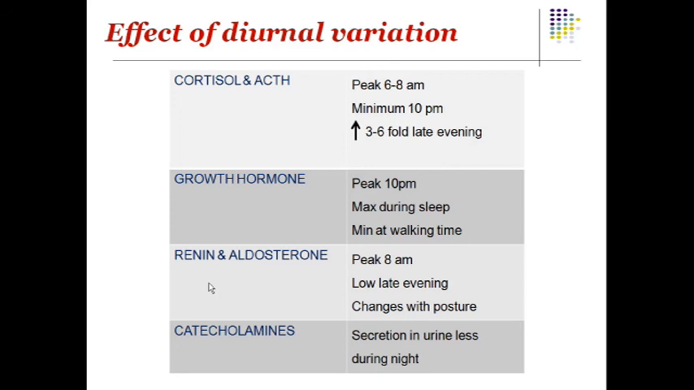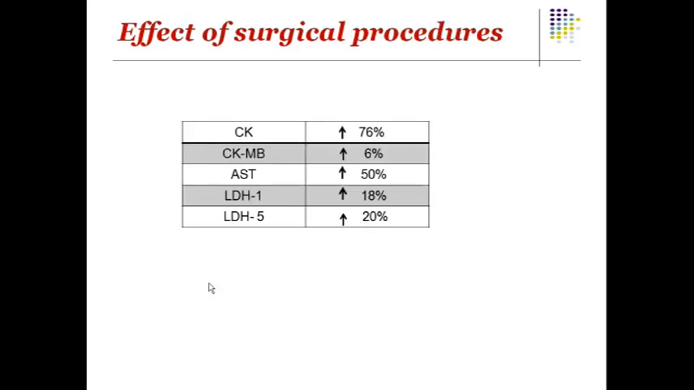Effect of surgical procedures after the patient has undergone operations. Suppose he has undergone appendicectomy. If you do the analysis of these parameters, there can be a shoot up of CK, CKMB, AST, LDH1 and LDH5, because the source of all these parameters is the muscle. Whenever any surgery is performed, you have to make an incision on the muscle, and definitely there is a cut in the muscle which is going to release these kinds of enzymes.